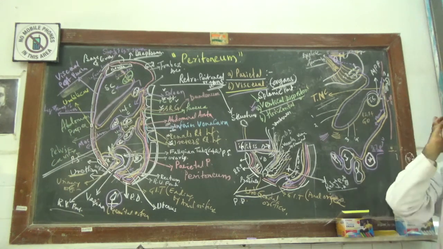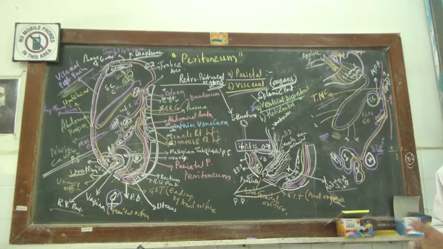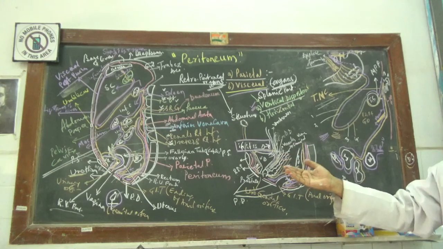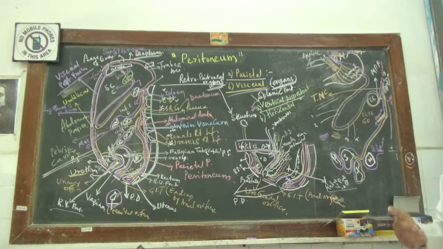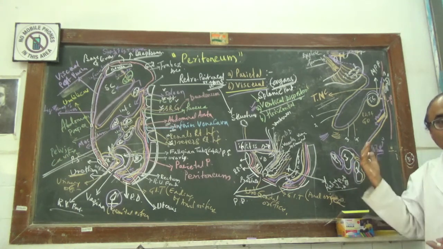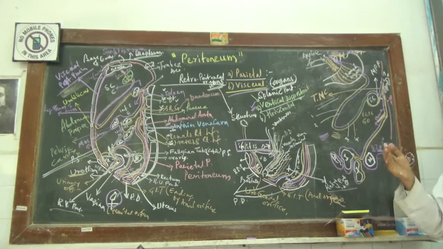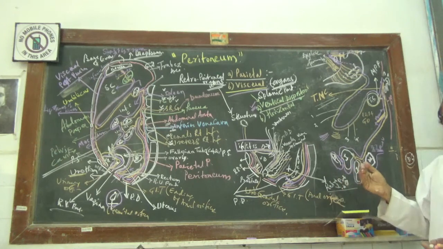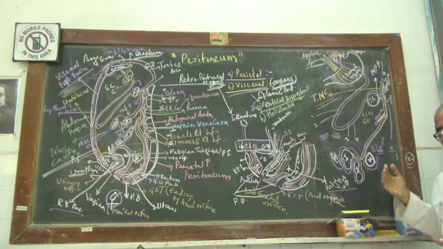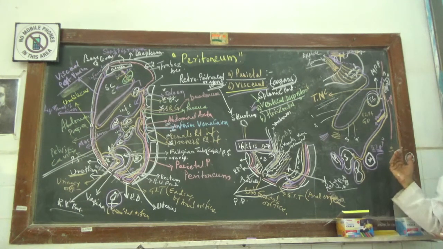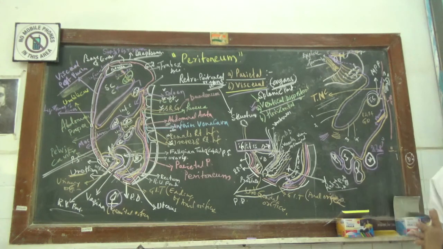Now what are the contents of the supracolic and the infracolic compartments? The supracolic compartment contains the liver, gallbladder, corresponding vessels, celiac trunk and its branches, stomach, abdominal part of the esophagus, first part and upper second part of the duodenum, then the upper part of the head of the pancreas, upper part of the neck of the pancreas, anterosuperior surface of the body of the pancreas, and the upper part of the tail of the pancreas, and almost all of the spleen.